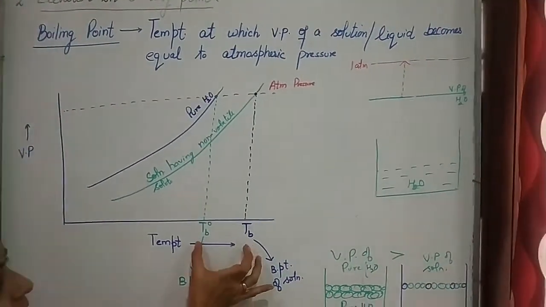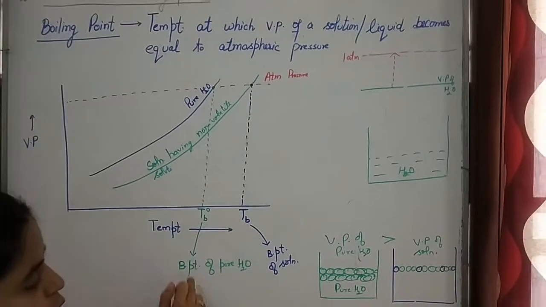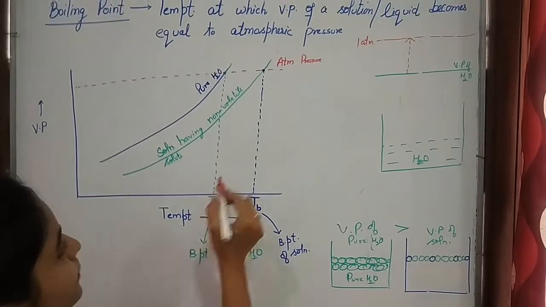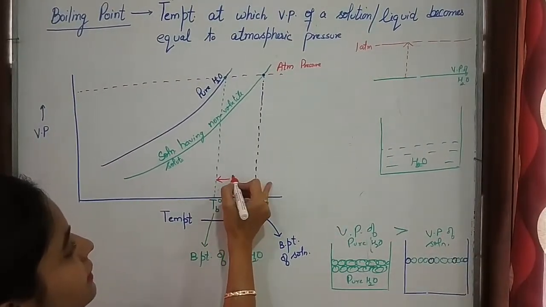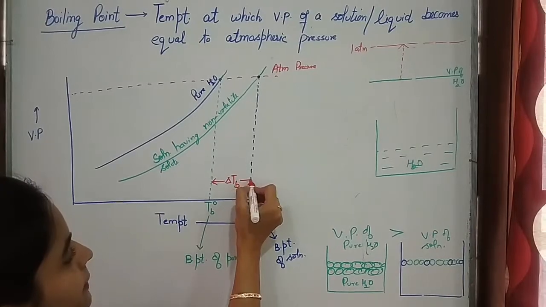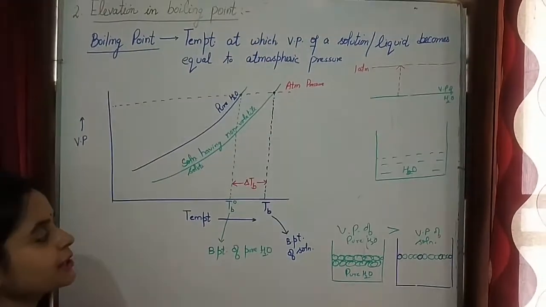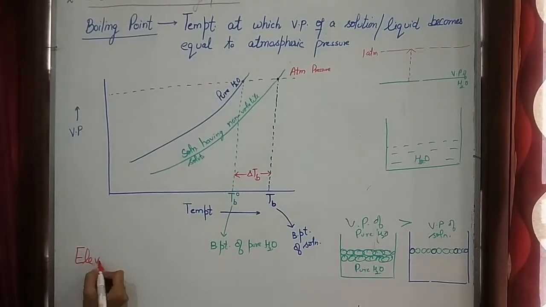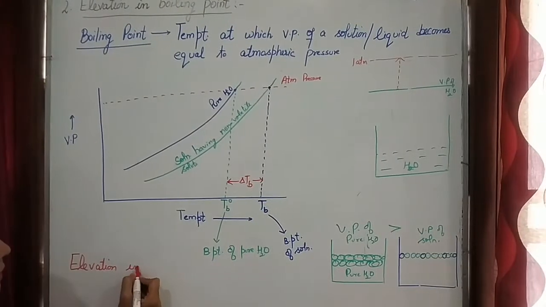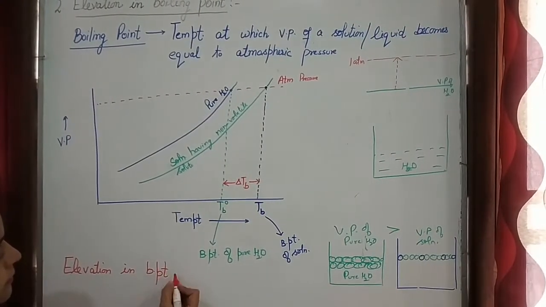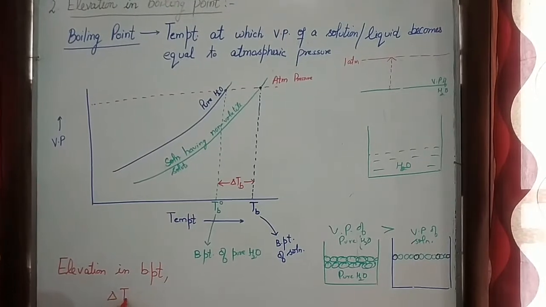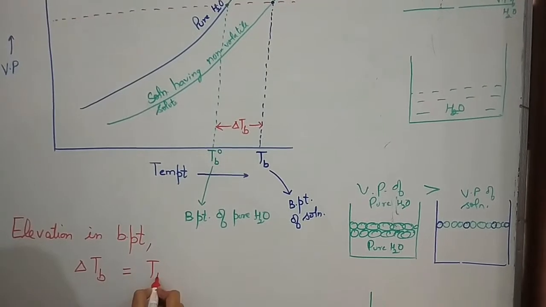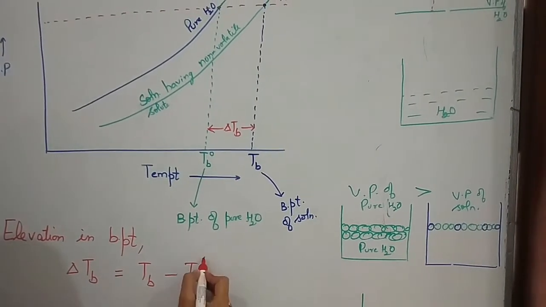This change between the boiling point of pure water and the solution is known as elevation in boiling point. This difference is represented by delta TB. So elevation in boiling point, represented by delta TB, is equal to TB minus TB naught.